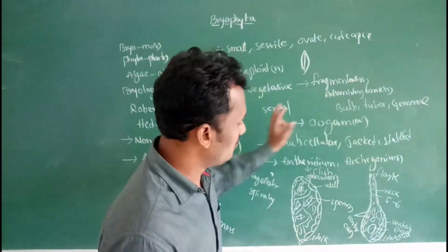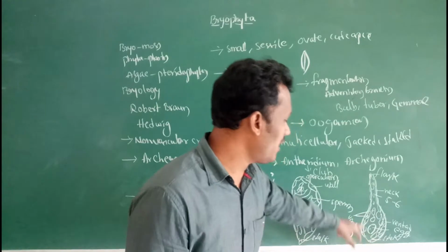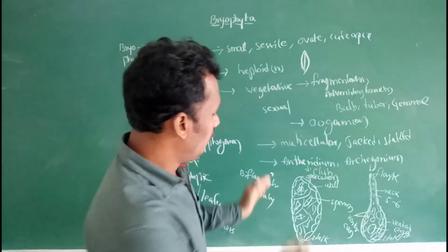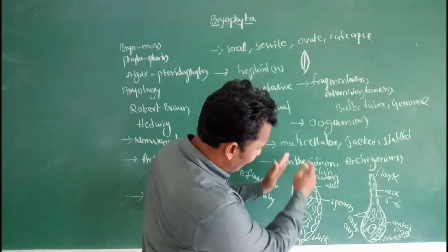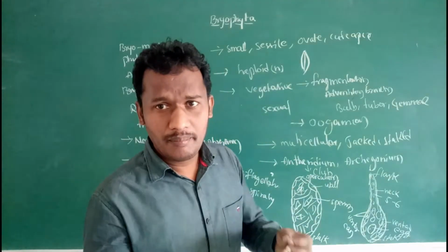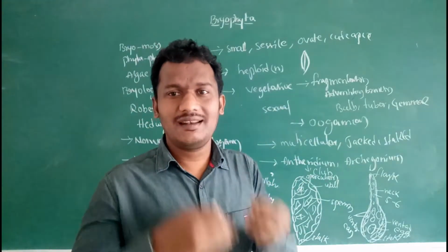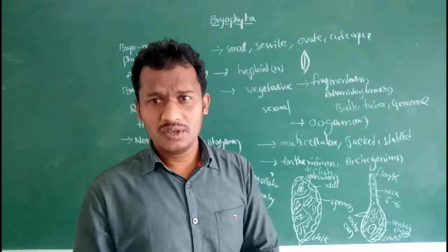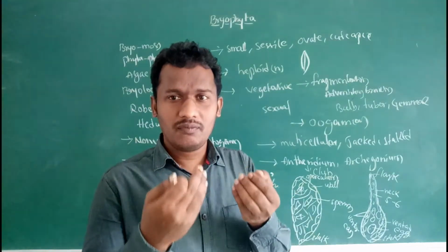So these sex organs are stalked and multicellular. When these antherozoids, the sperms, are mature, they are released from the antheridium into the substratum with the help of water.